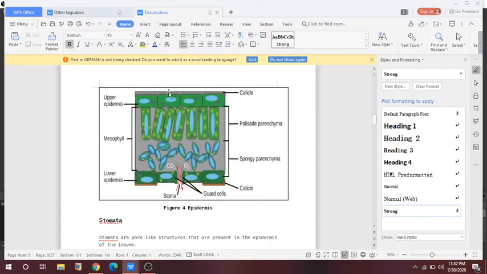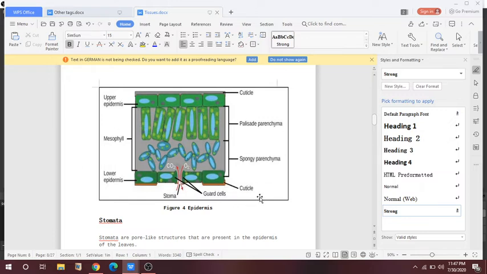So this is the structure of epidermis. You can see the upper epidermis, outermost is cuticle, in the center the mesophyll, and upper, you are seeing elongated cells. This is called the palisade parenchyma. Next one is spongy parenchyma, and the last one is the lower epidermis. Very, very important. This structure is very, very important.